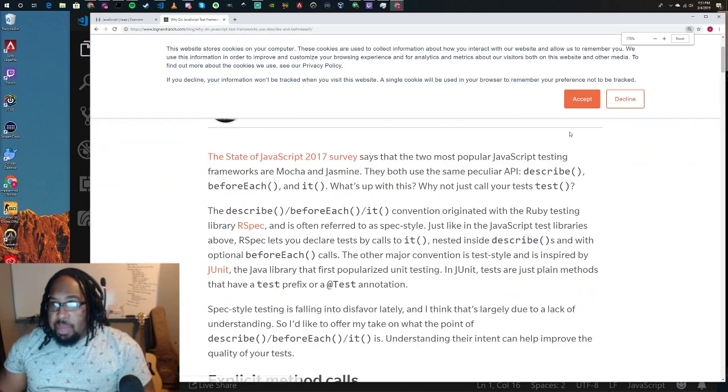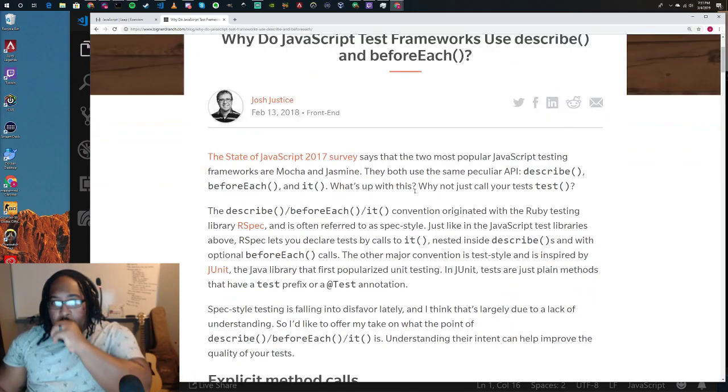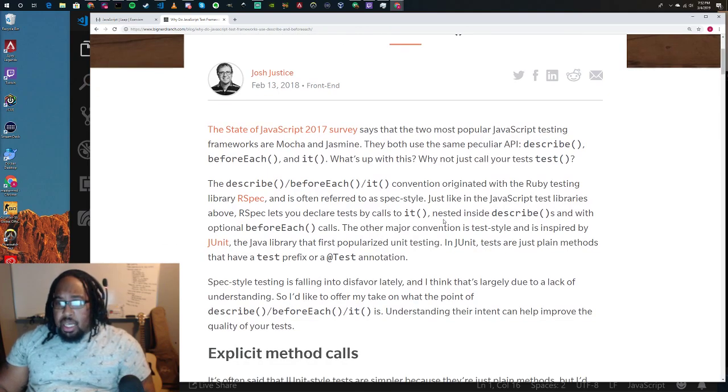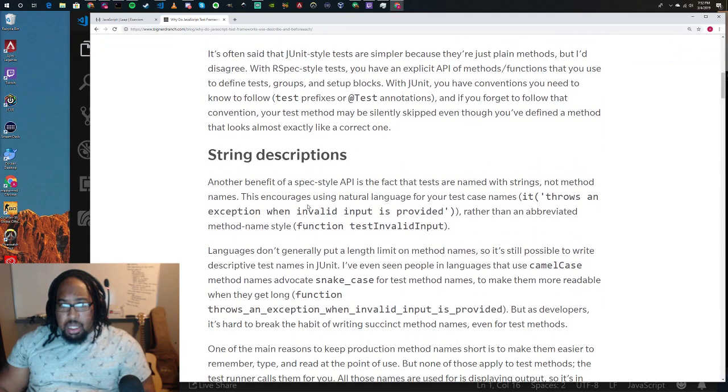Let's see if we can get a little information about this really quick. So apparently this started with RSpec, spec style. Should declare tests by calls to it, nested inside describes. All right, it doesn't give us a ton of information there.